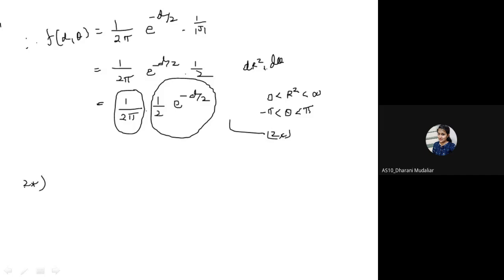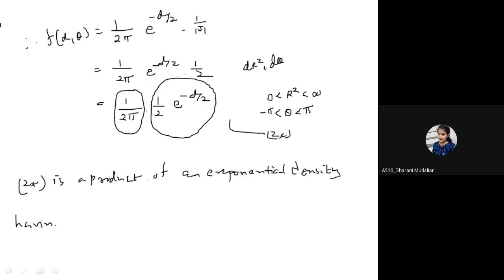Two star is a product of an exponential density having mean 2. Right? Why?